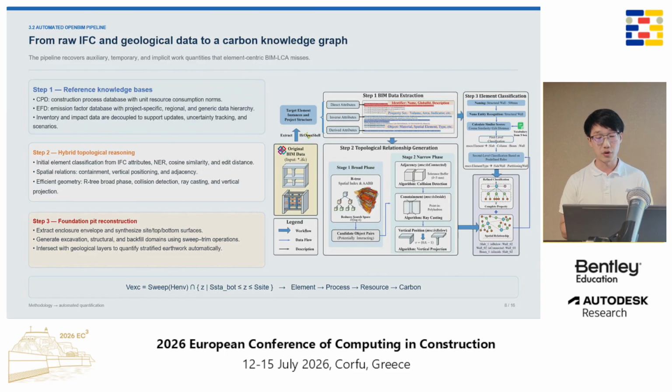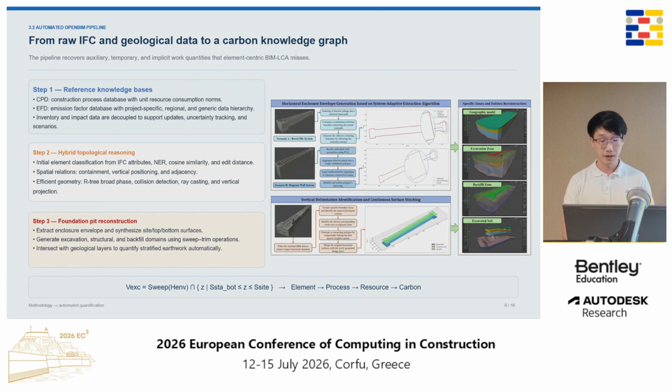Second, we perform hybrid topological reasoning. We first classify BIM elements using attributes and text similarity. Then we calculate spatial relationships such as containment, adjacent, and vertical positioning. These relationships help us understand the real engineering role of each element.